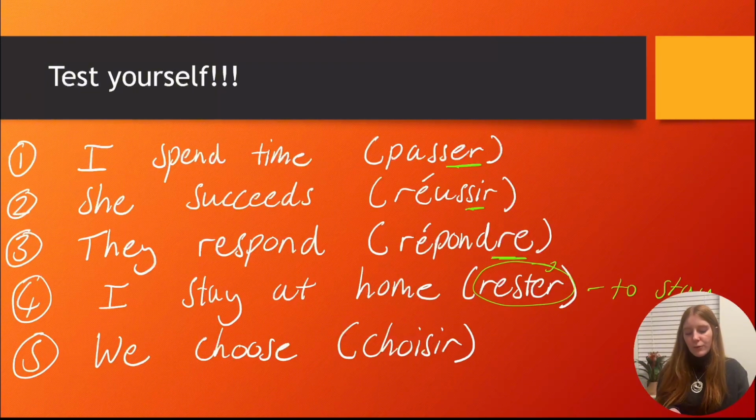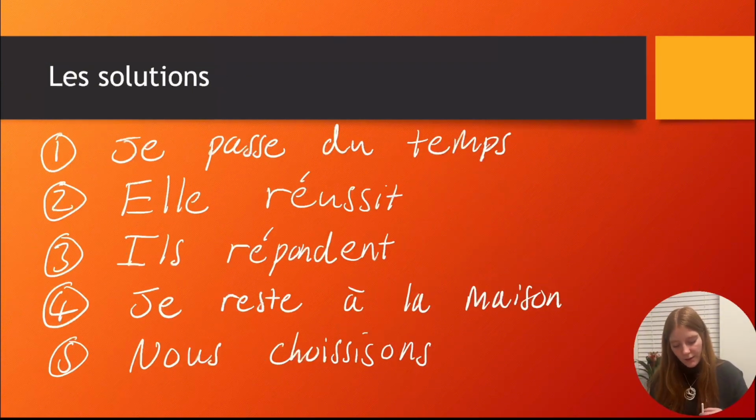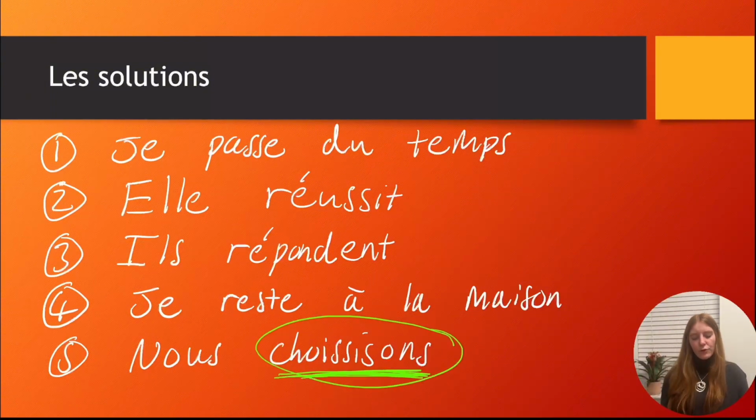So, if you want to pause the video here, just do these 5 questions to test yourself on the ER, IR and RE verb endings. Check you've got them right for all the right pronouns. Just make sure you know which pronoun you're looking at. Look at those, check which ones, and then here are the answers. So, the last one we've already looked at. It's very similar to finir, choisir. This one you might have a little bit of trouble with, but this is the answer. Choisir is very similar to the verb finir, both regular IR verbs. They are conjugated very similarly.